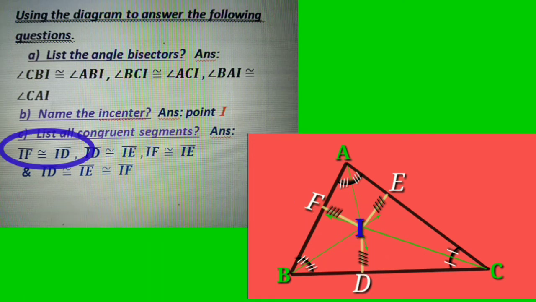List all the congruent segments: IF congruent to ID, ID congruent to IE, IF congruent to IE, and lastly, ID congruent to IE congruent to IF.